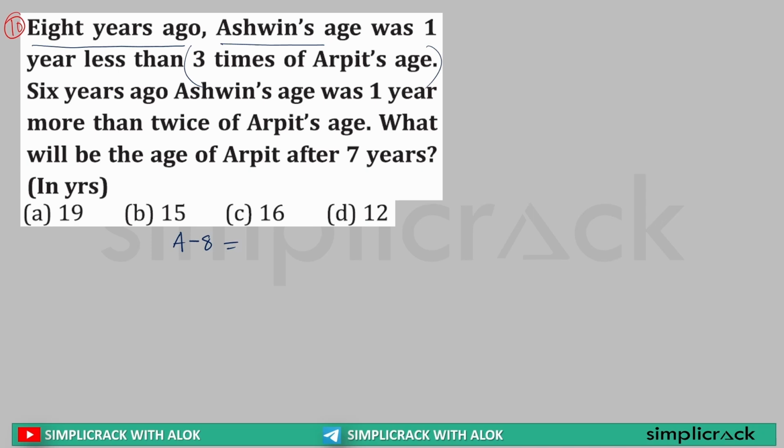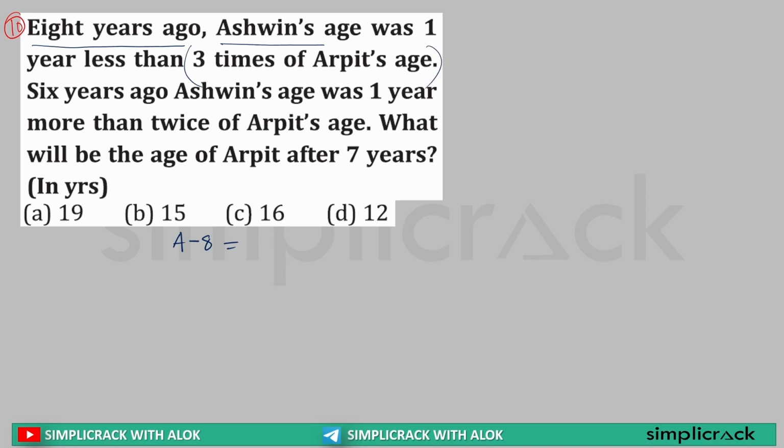Now here is the crux. Is it about the current age of Arpit or the age of Arpit before 8 years?